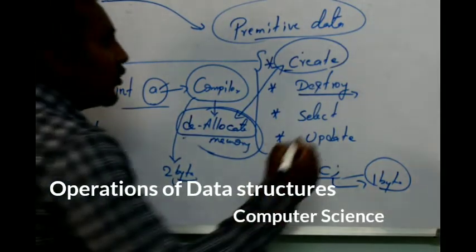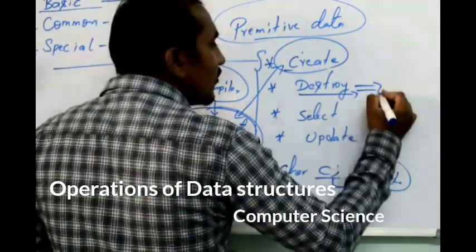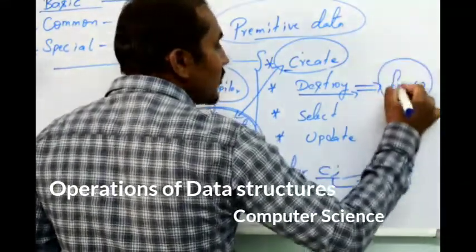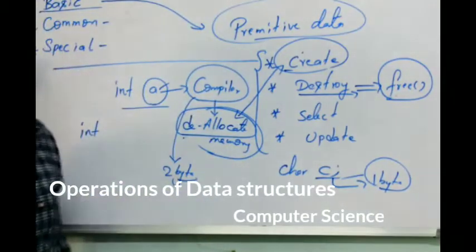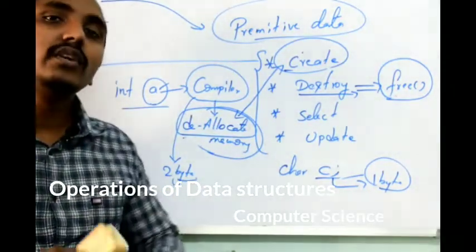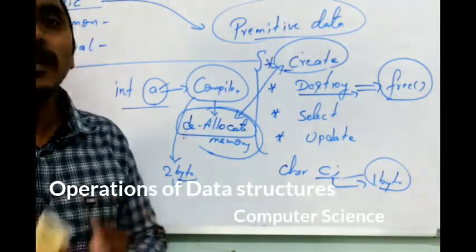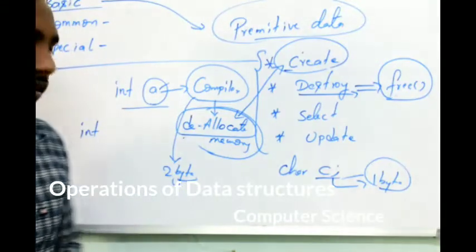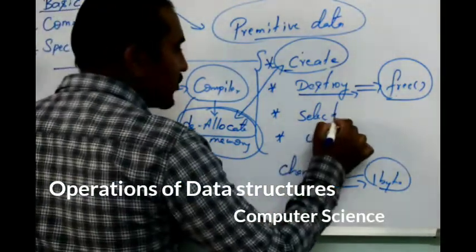Which function are we going to use for deallocation? We are going to use a function called free. Free is a function which is used for deallocating memory. In the sense, whatever memory is allocated, if you want to delete or remove that memory, we are going to use this function called free. Okay, next. Hope these two functions are clear.